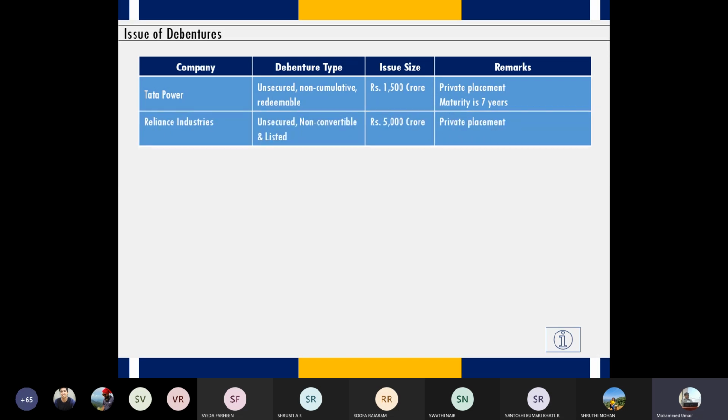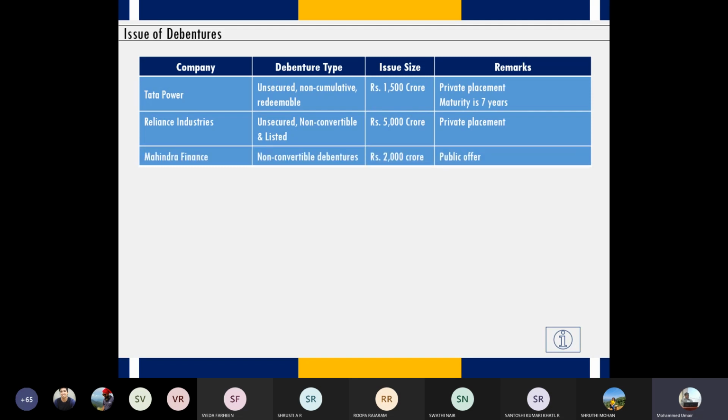Reliance Industries, which also owns Jio, has again issued the same category of debentures, unsecured, non-convertible, and these are tradable on the stock exchanges. So it is listed, and they have borrowed 5,000 crores, and these debentures were issued for selected private entities, right? So not for public. Then you have Mahindra Finance. It has also issued non-convertible debentures and borrowed 2,000 crores. But this was a public offer. That means people like us were also able to subscribe the debentures from the company, right?